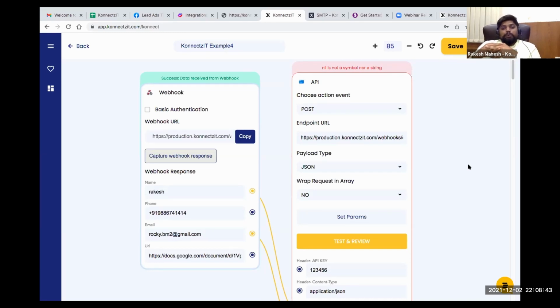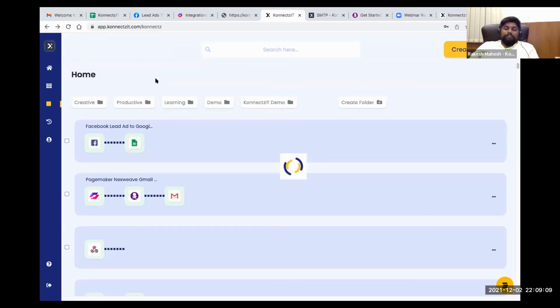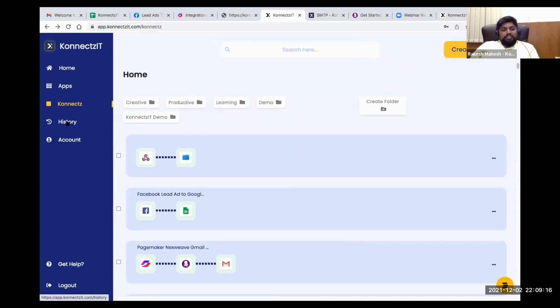Using this, you are able to connect more than 1,000 apps, we can say, even if the apps are not integrated inside Connexit. That is using the webhook module to act as a trigger, and the API module to post, get or delete records. So I hope you guys like the webhook and API module. For more details, you can go to that link and watch the video tutorials. And if you have any doubts, you can let me know, and at the end of the session I'll explain more about the same thing.